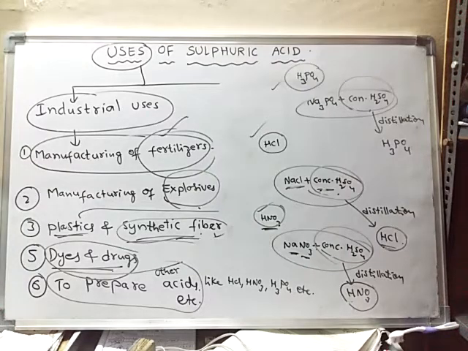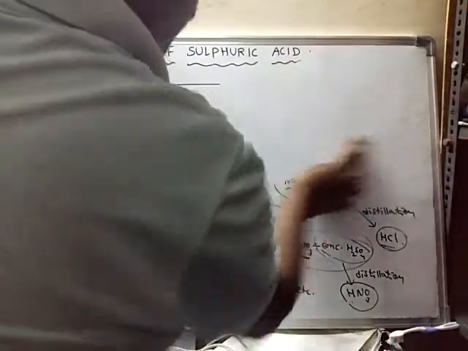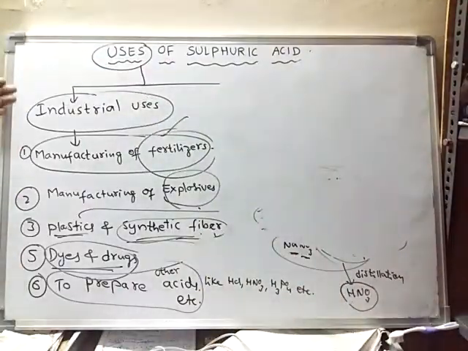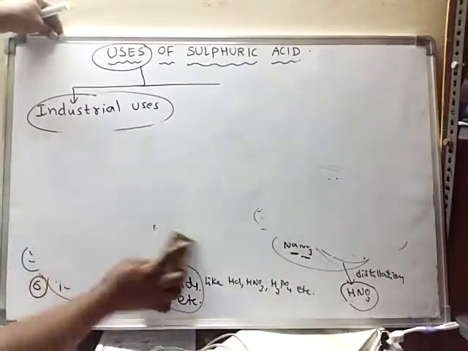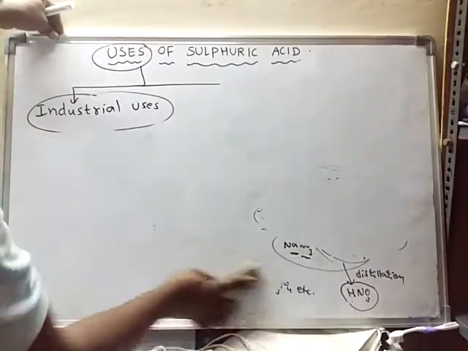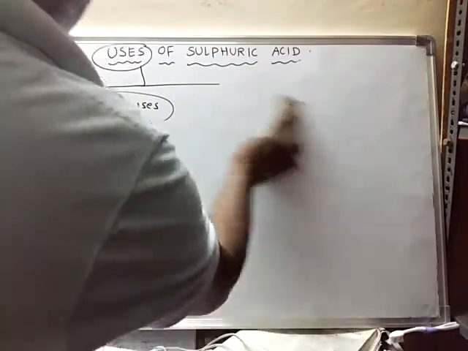Now we will learn some general uses of sulfuric acid. These are the important industrial uses. Here we have discussed only 5 or 6 industrial uses. There are so many other industrial uses also present, but we are not discussing all of them now.